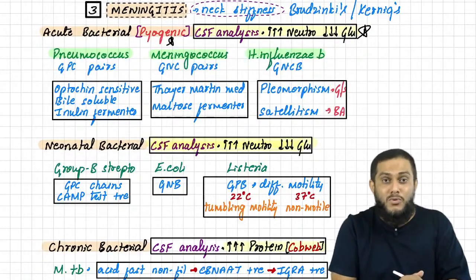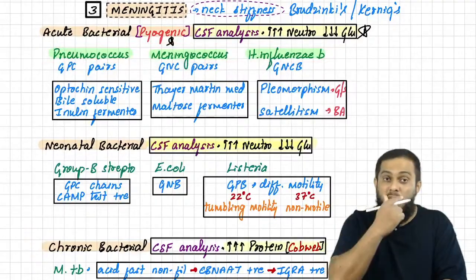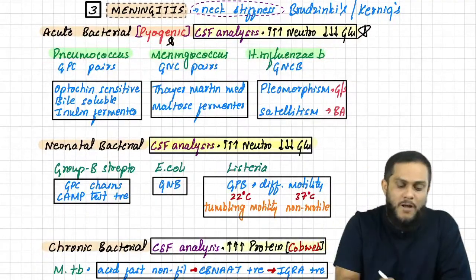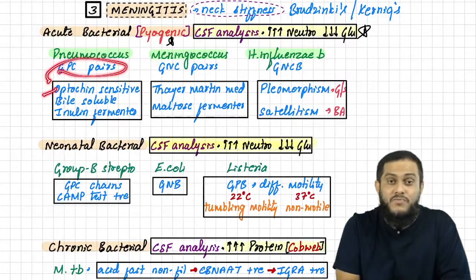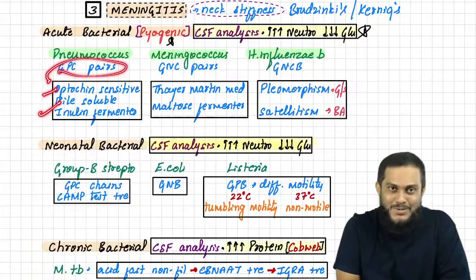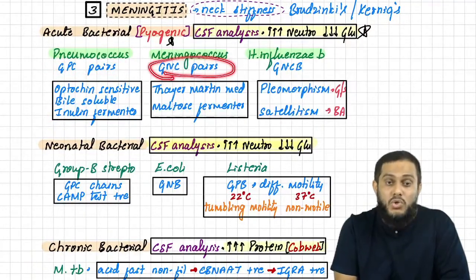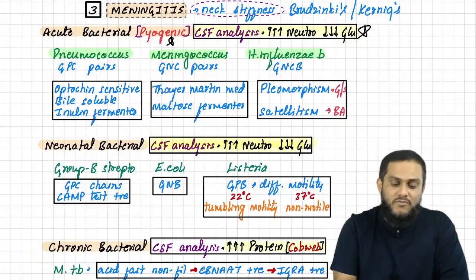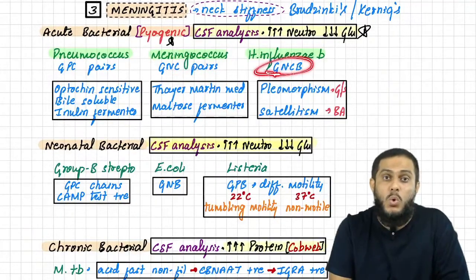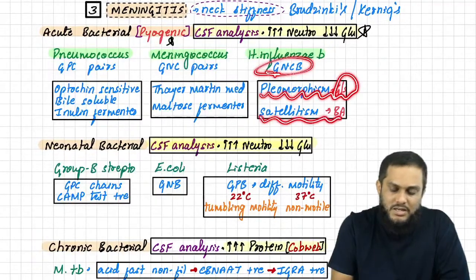Which are the three bacteria causing acute bacterial meningitis? Pneumococcus, meningococcus, and Haemophilus influenzae B. How can you say this is pneumococcus? Pneumococcus is gram-positive cocci in pairs, which is optochin sensitive, bile soluble, inulin fermenter. Meningococcus is gram-negative cocci in pairs, which grow on Thayer Martin medium, and M for M, meningococcus is a maltose fermenter. Haemophilus influenzae B is a gram-negative coccobacilli that shows pleomorphism on gram stain and satellitism on blood agar.